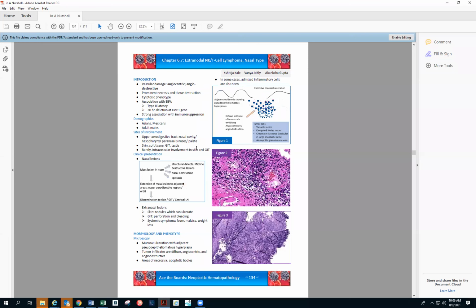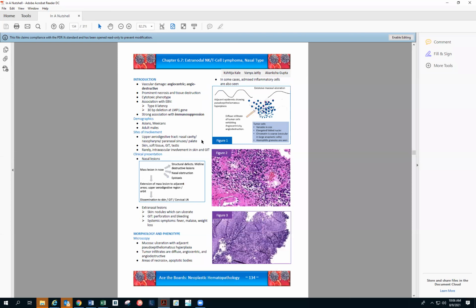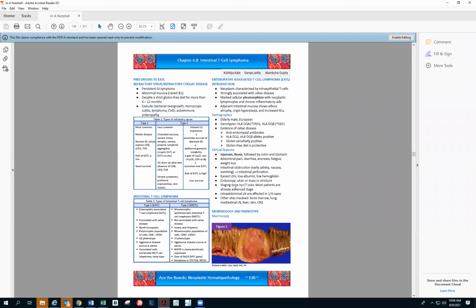Then extranodal NKT, it's more of angiocentric, angiodestructive, more of tissue diagnosis in the nasal type. Again, we don't need to read immunophenotype in this one. I mean, usually they don't perform flow in these cases. So again, intestinal T cell lymphoma, so ETL, METL, as we saw, LPD, so those chronic LPD. So those cases,